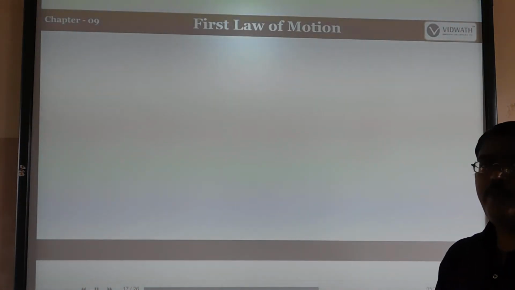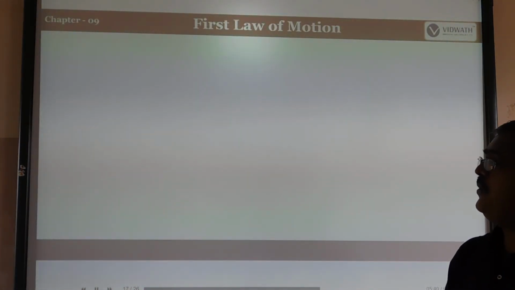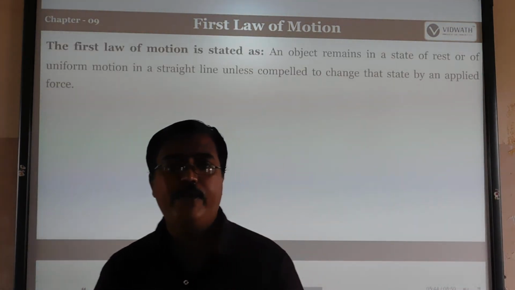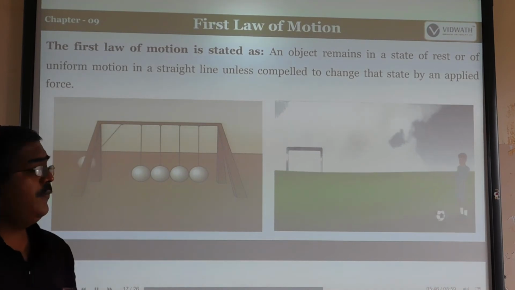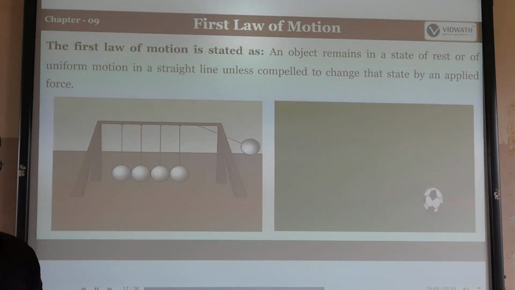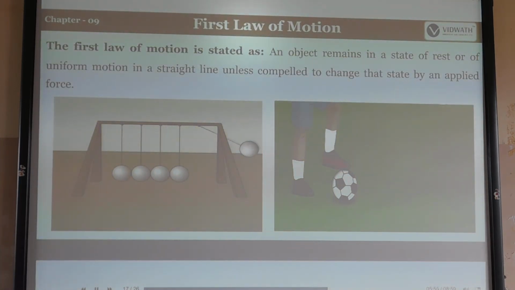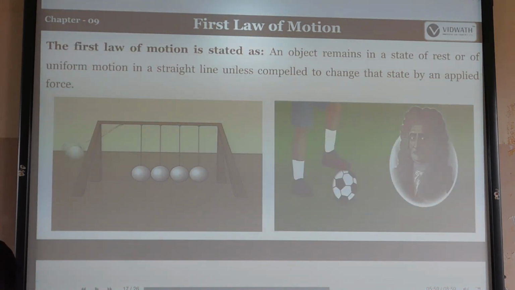So the first one is the first law of motion. What is the meaning of the first law of motion? It is also called the law of inertia. Law of inertia means when an object is in a resting position, it cannot move until we apply a force. The first law of motion is stated as: an object remains in a state of rest, or of uniform motion in a straight line, unless compelled to change its state by an applied force. Suppose a chair or a table is there, it stays in a resting position.